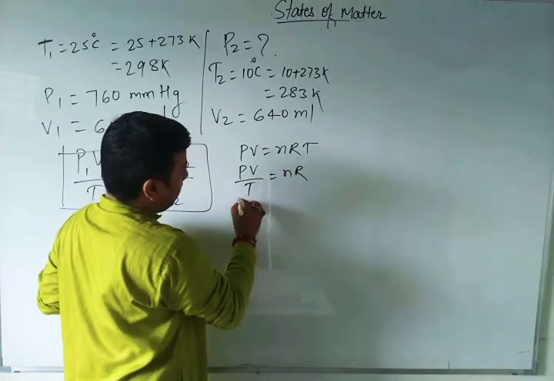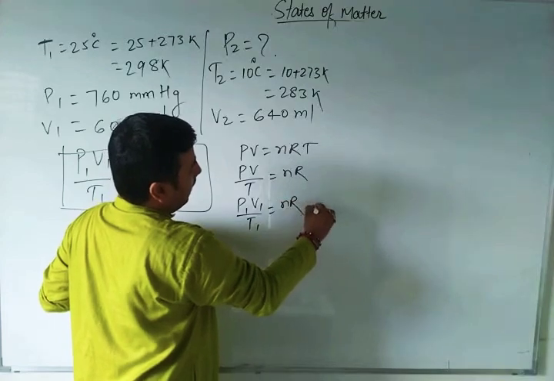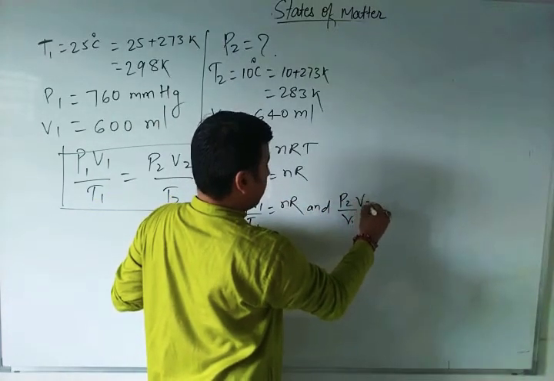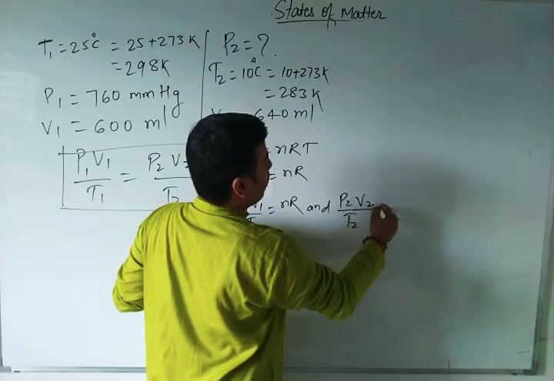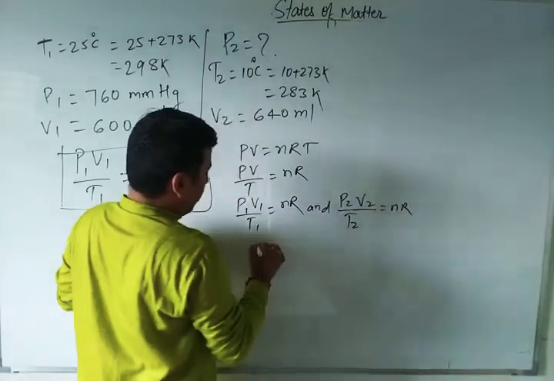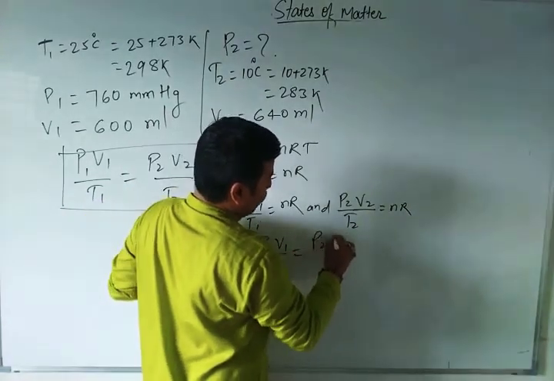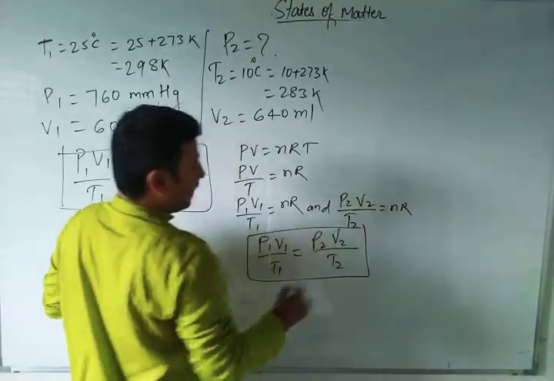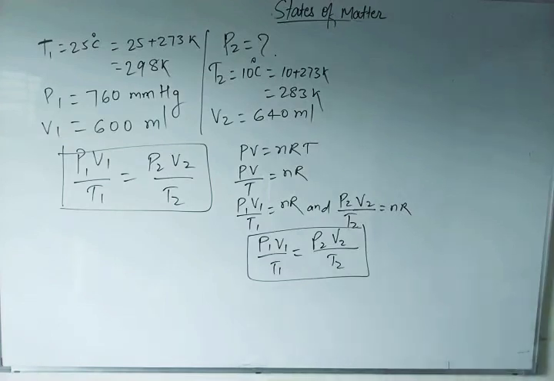For the first case, P1 V1 by T1 is nR, and P2 V2 by T2 is also equal to nR. So we compare P1 V1 by T1 is equal to P2 V2 by T2. This is known as the combined gas law, right?